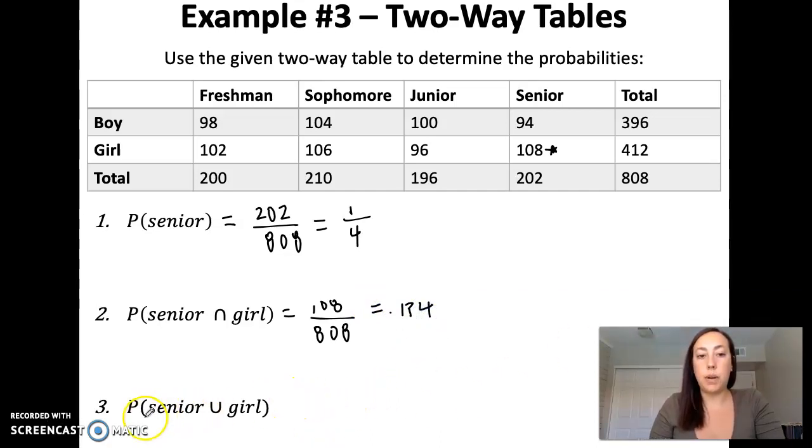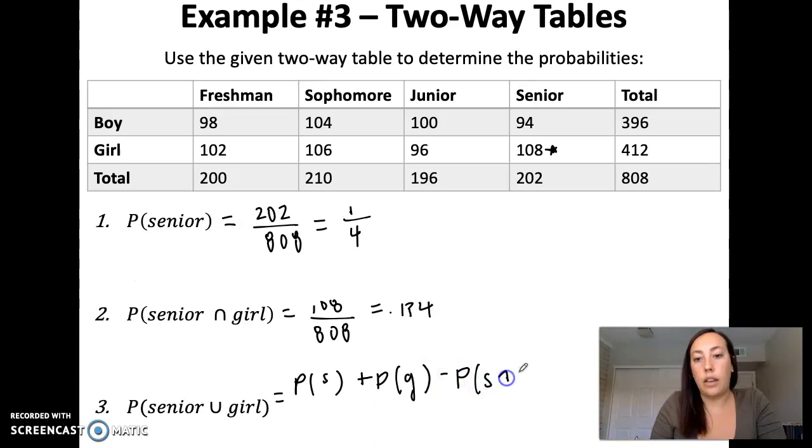Okay, last one is the probability of senior or a girl. These events are overlapping because someone can be a senior and a girl at the same time. So we're going to use the overlapping formula. Probability of senior plus the probability of a girl minus the probability of senior and girl.